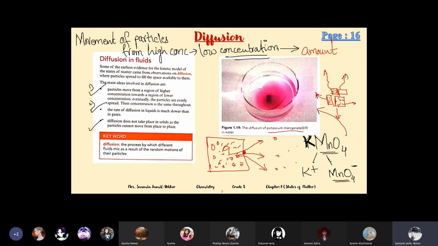Number two, the rate of diffusion in liquids is much slower than in gases. Why?